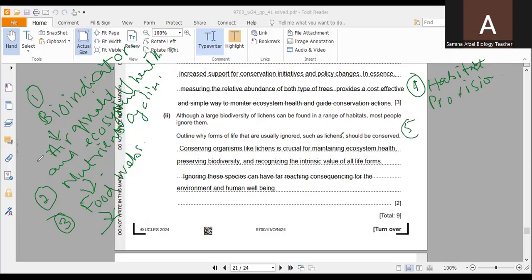Another benefit for which we should conserve these organisms is that they are ecosystem engineers. They play a significant role in shaping the physical environment, so they can be called ecosystem engineers.